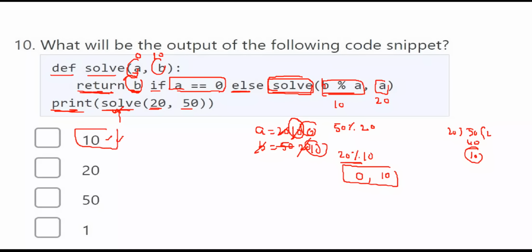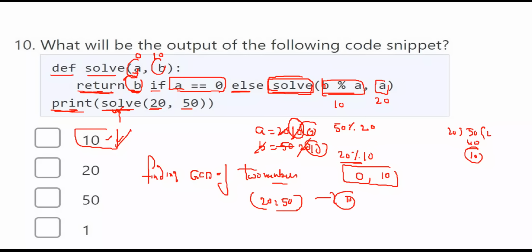See, indirectly what you are doing? This problem is finding the GCD of two numbers. That is the logic here. GCD of two numbers. So if you take 20 and 50, the GCD is 10. 10 is the GCD of the two numbers.